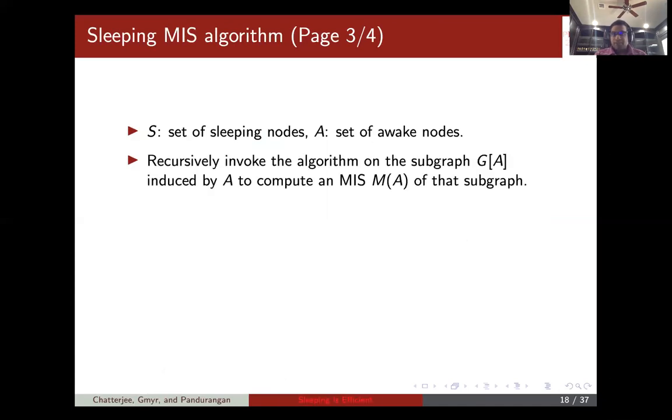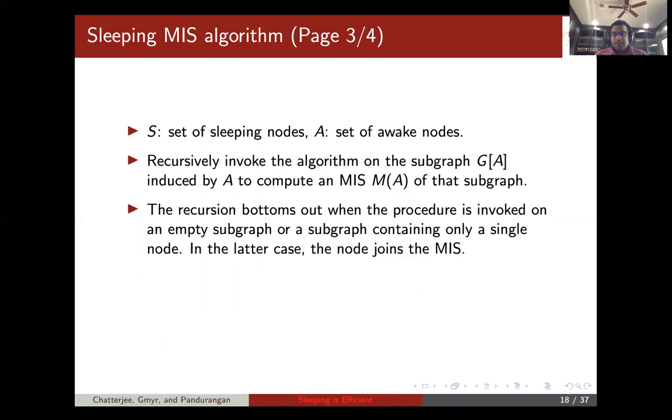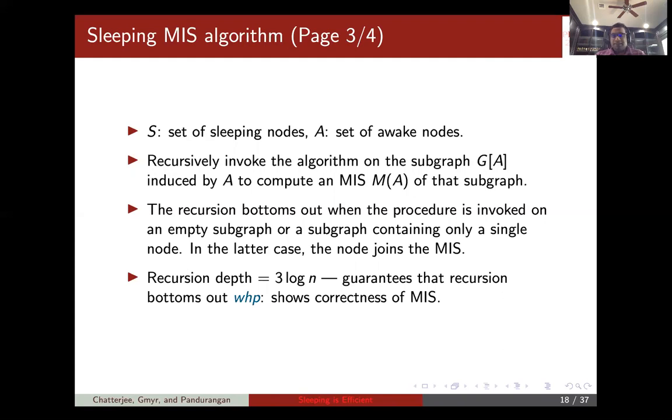Again, S is the set of sleeping nodes, A is the set of awake nodes. We compute the MIS of A by recursively invoking the algorithm on A. The recursion bottoms out when the procedure is invoked on an empty graph. That's the sleeping MIS algorithm. It's very simple. We keep on tossing coins till we get an empty subgraph or a single node subgraph. In the single node case, the node just joins the MIS. We can easily show that if the recursion depth is say 3 log n, then the recursion will bottom out with high probability, and this shows that the MIS that we get is a correct MIS. So this itself is an MIS algorithm.